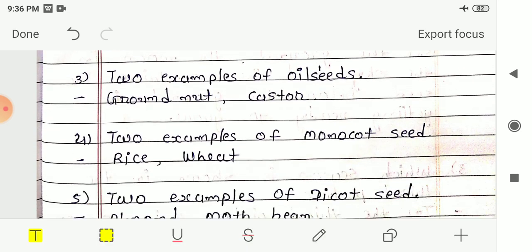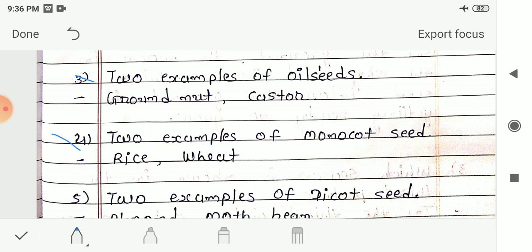Next, the third one is two examples of oil seeds. The answer given to you is groundnut and castor. And for other examples, mustard is also there, then almond, cotton seeds. These are also some examples of oil seeds.